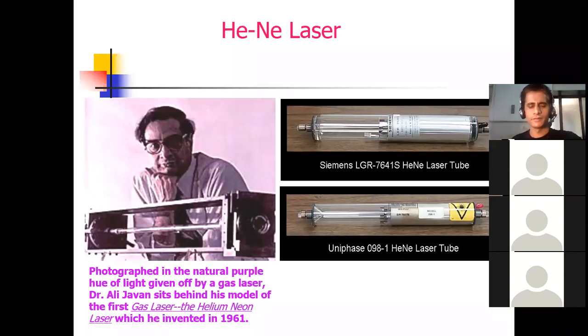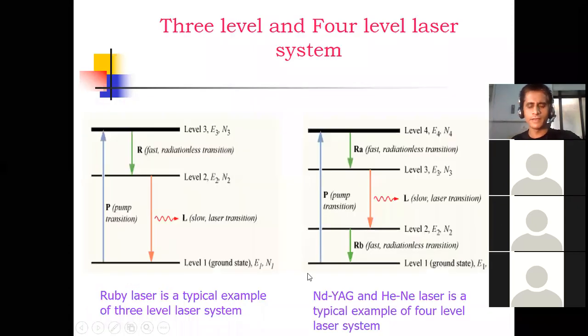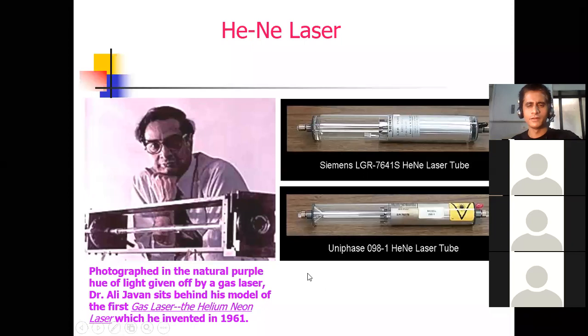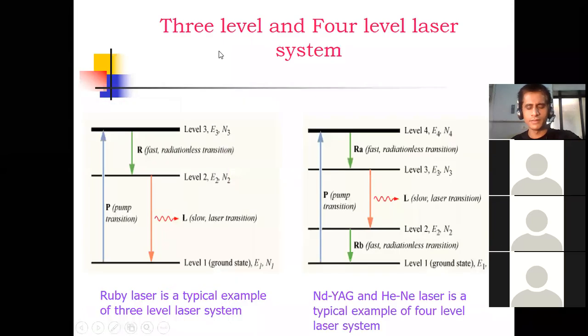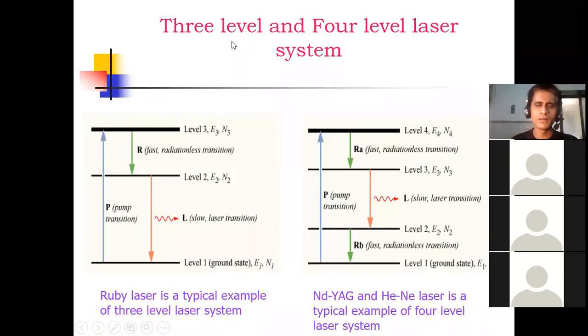Okay, yes. Now see, these are the different examples of laser: gas laser, then solid state laser. Helium neon is under the category of gas laser. You can check our lab also. There are two main types, 3 level and 4 level, and in your syllabus there is only one type of laser, that is the 4 level laser.